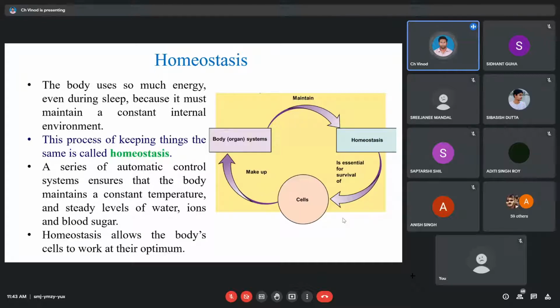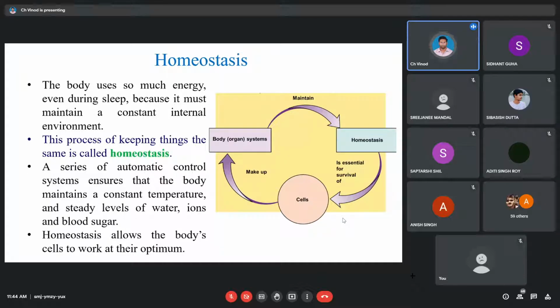So we have a process. While we have evolved, the creatures have adapted to the process called homeostasis, which will automatically regulate the body to maintain its internal conditions. So what do you mean by homeostasis? It is a process that keeps things constant, in simple language. If you want to explain it in a more precise manner, the process of keeping an internal environment constant or stable is called homeostasis. Again, I repeat, the process of keeping a constant internal environment is known as homeostasis.